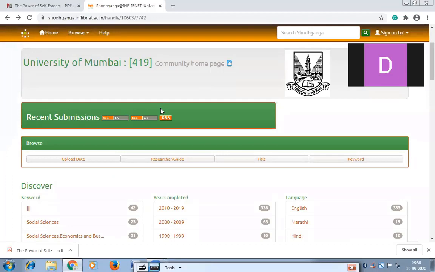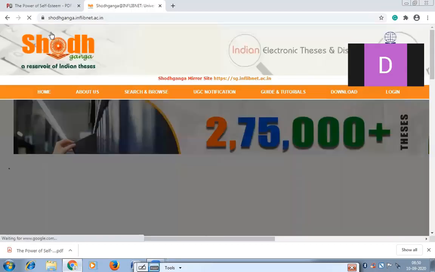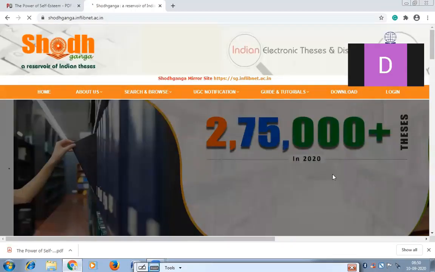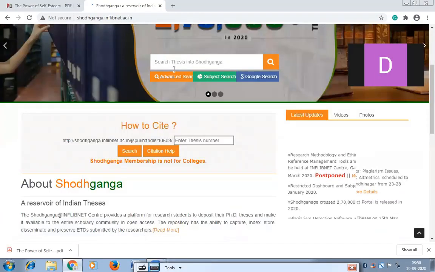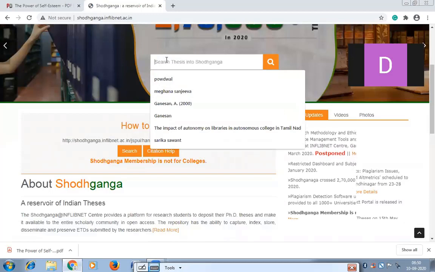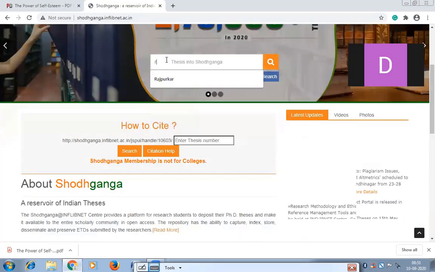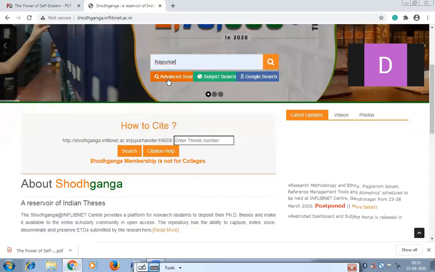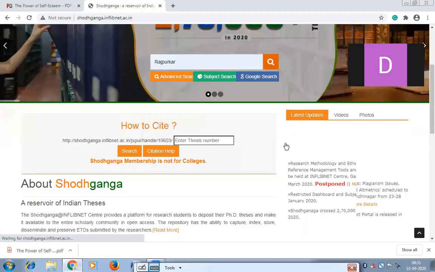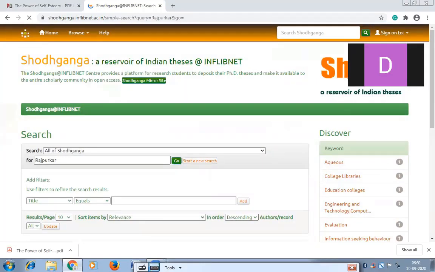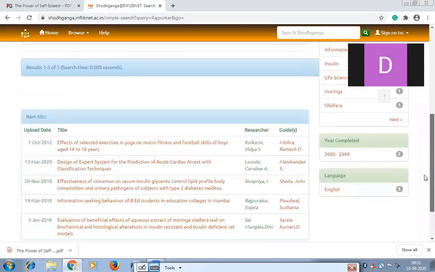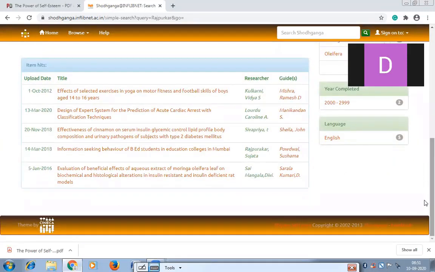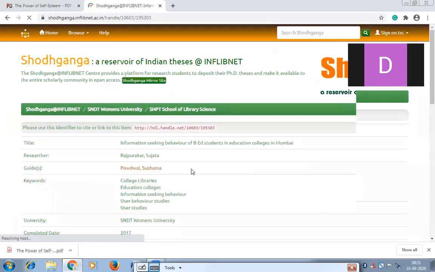this database in Shodh Ganga. For example, I'll put my name. I have done my research from the SNDT University, and SNDT University has already done an MOU with Shodh Ganga. So whenever we submit, they immediately upload it on Shodh Ganga. See, you can see this is my thesis.